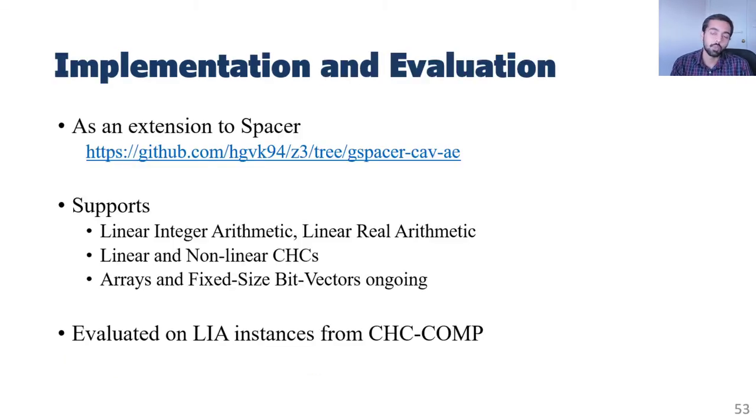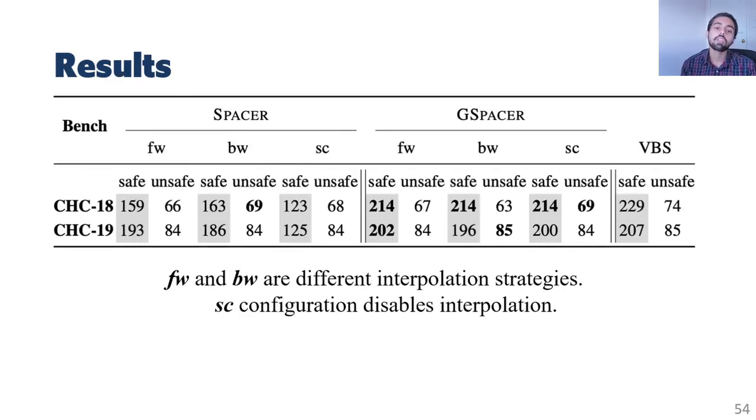Okay, so we implement these three rules on top of Spacer, and we call the new solver Gspacer. We evaluate Gspacer on linear integer arithmetic instances from the CHC competition. And we can see that, in fact, Gspacer solves almost 20% more instances than Spacer.